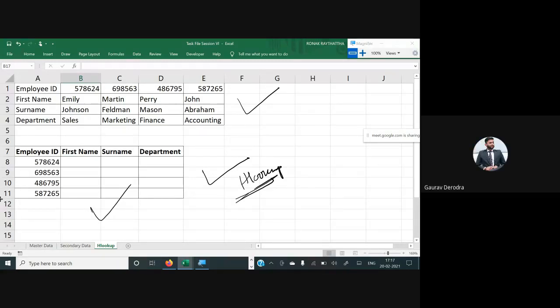Sir, because the main headings are given in a horizontal line, not the vertical format. Like, yeah, employee ID is the first. No, yeah, the vertical, the main data from which we are looking.